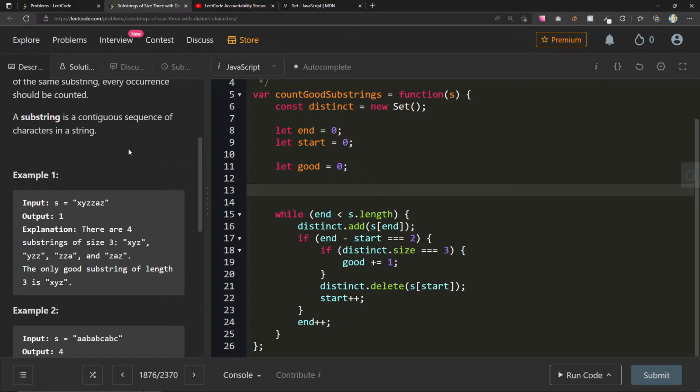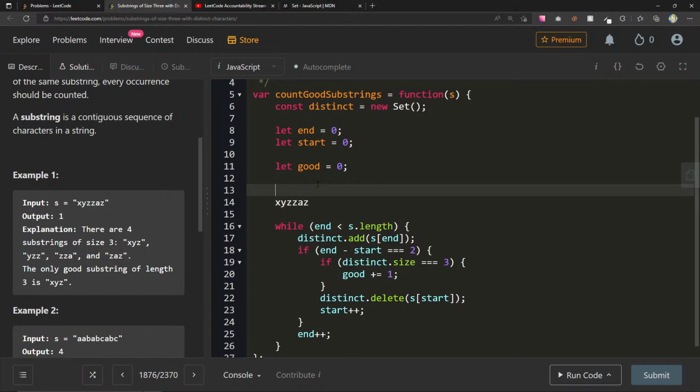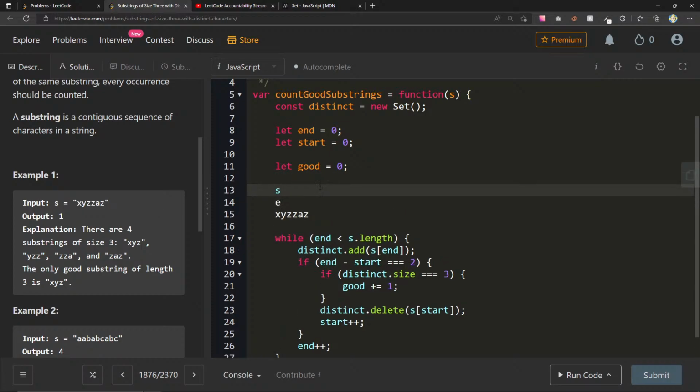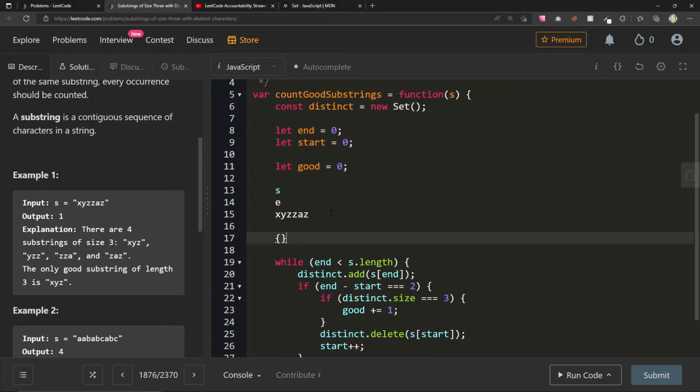All right, so let's try this out. We have this right here. Let's imagine we have our end and our s, so start and end, and now I'll come down here to do my set.